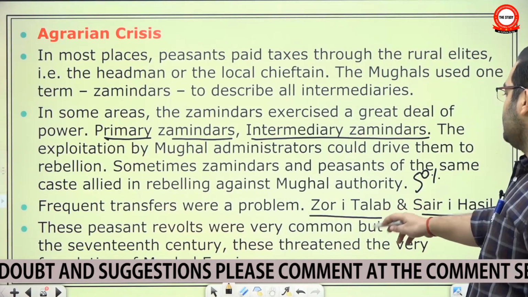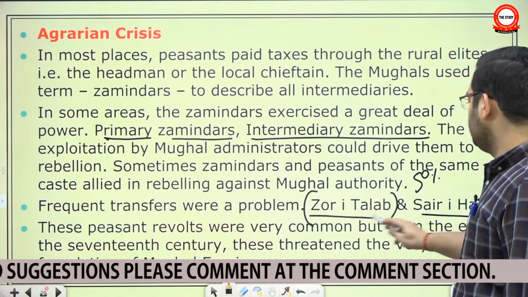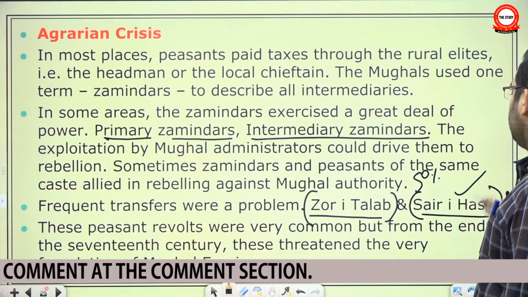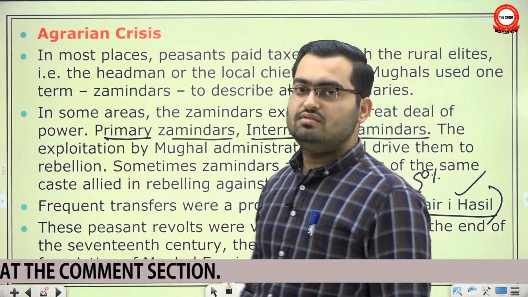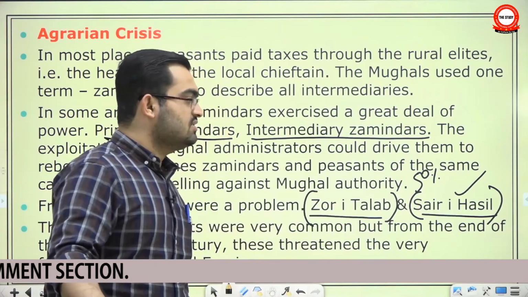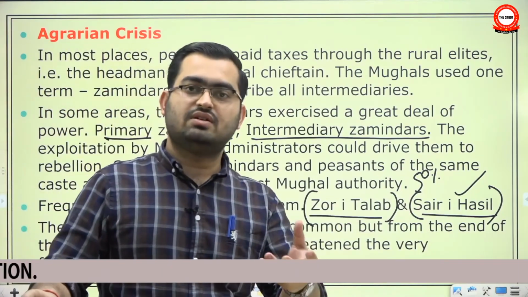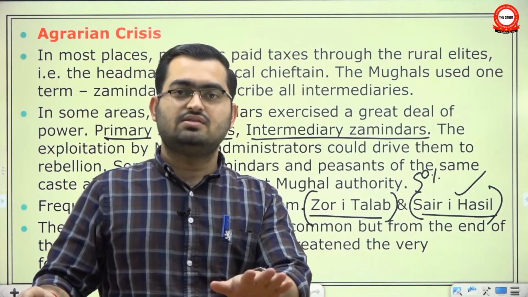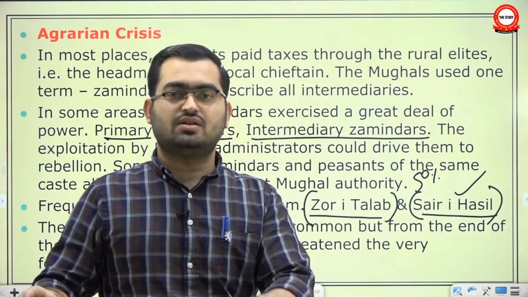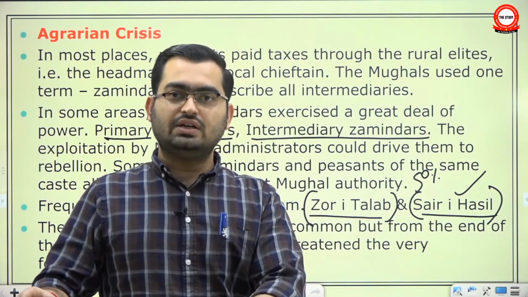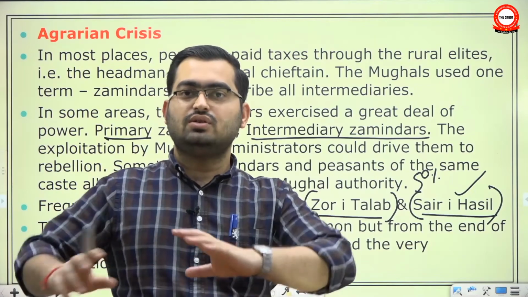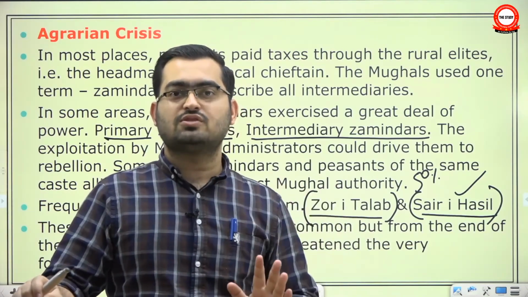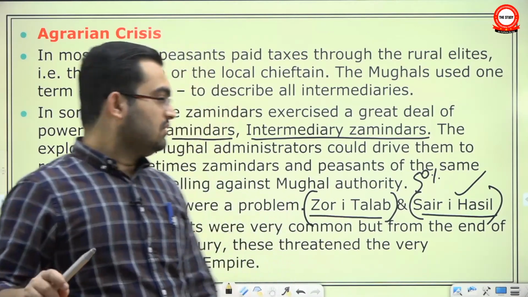So basically, Jagirs got divided into two. Zore Talab, that means you have to use a lot of force to collect land revenue, and Sare Hasil, where it was very easy. Obviously, all the nobles and mansabdars will want more and more Sare Hasil. So when there is an Ek Anar So Bimar situation, there will be factionalism at the court, and this is what Satish Chandra calls that the Jagirdari crisis was not only an economic problem but a sociological problem as well, because due to it, the Mughal mansabdars divided along racial lines. There was a Turani group, an Irani group, and a group of Indian Muslims.